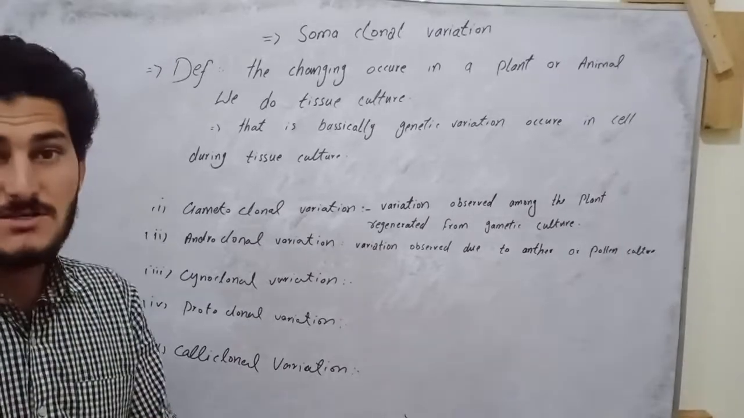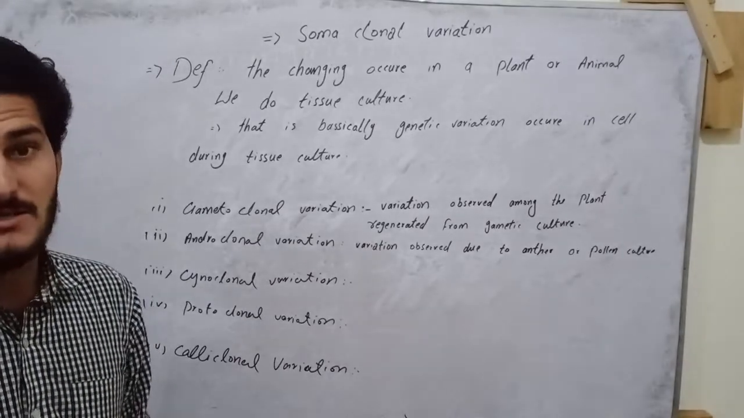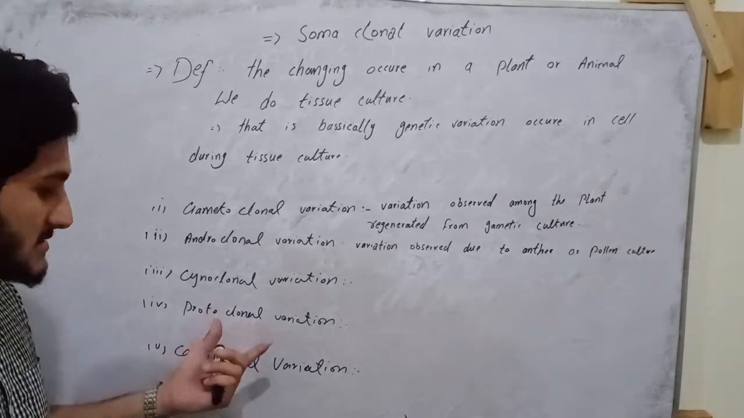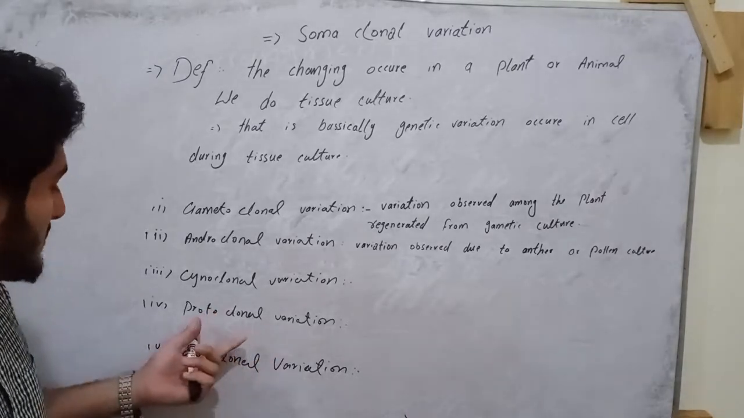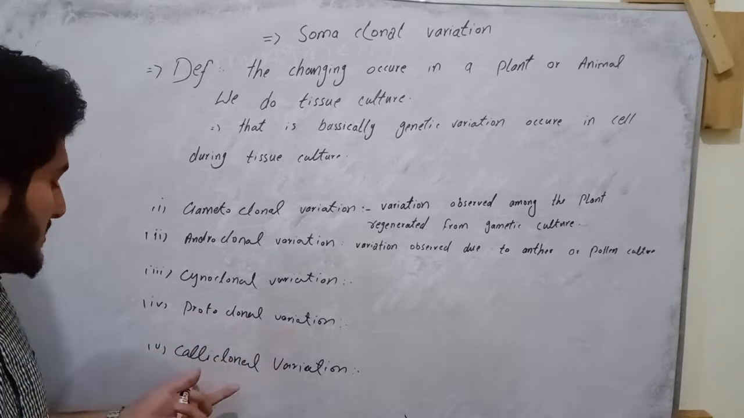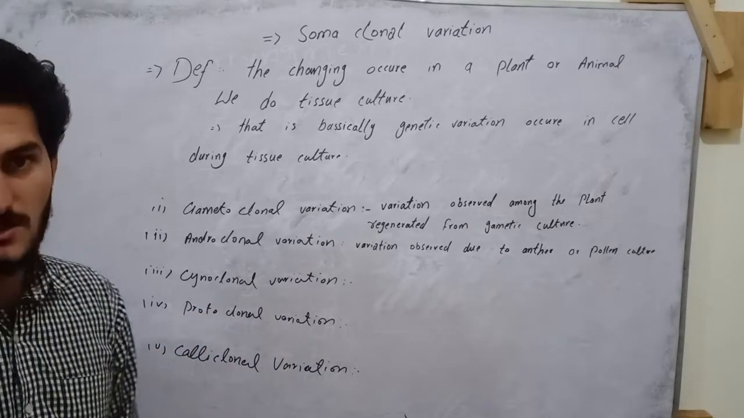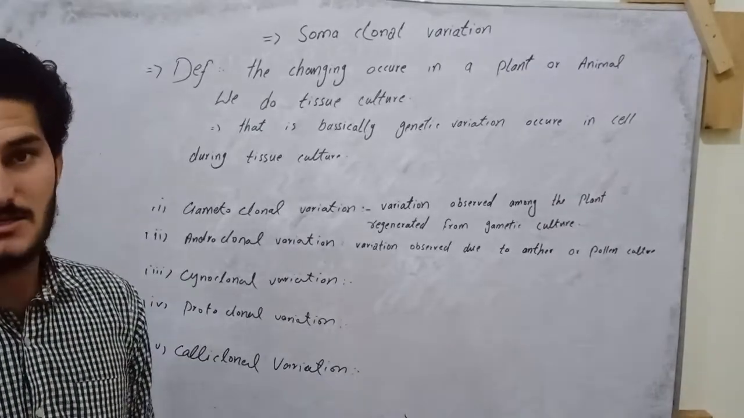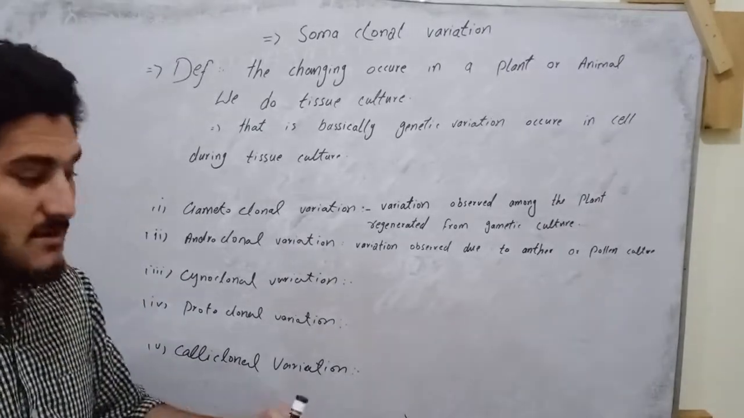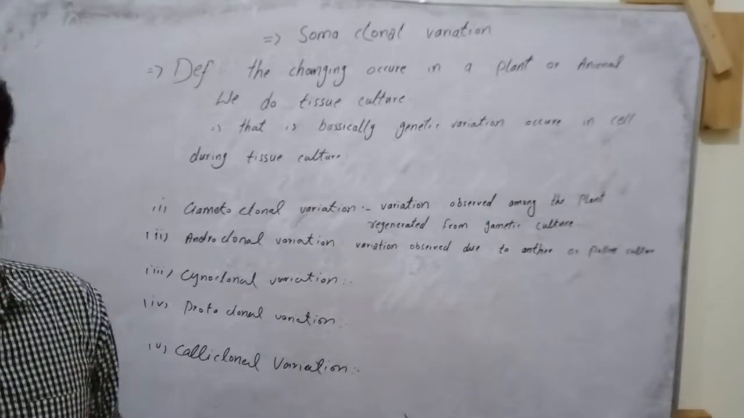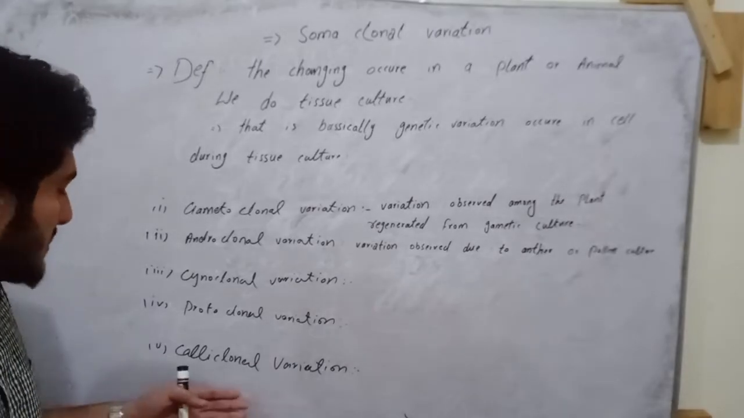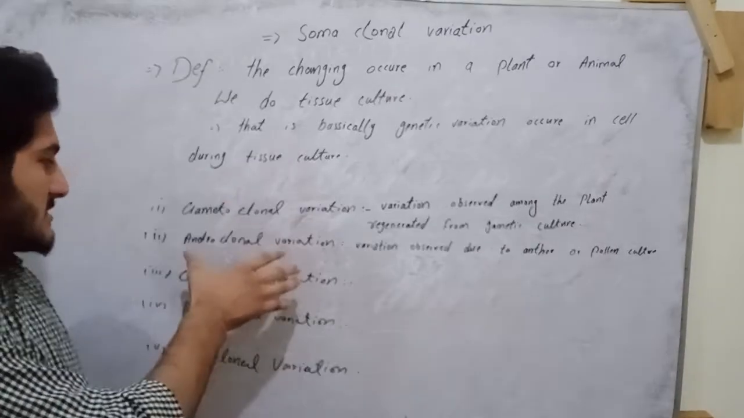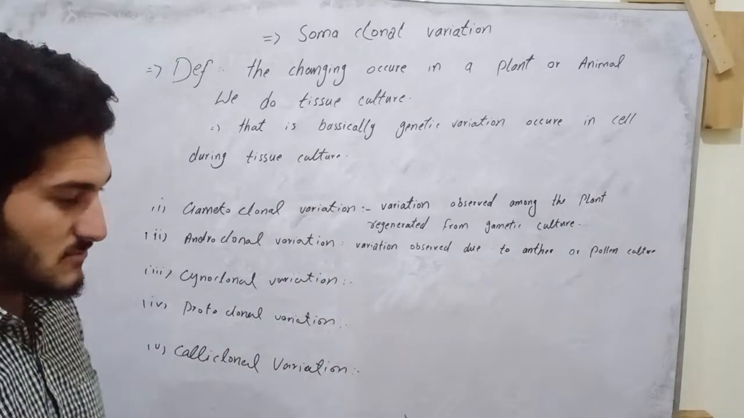Protoclonal variation: when we take cells from protoplast and grow them on a culture media, and changes occur, they will be called protoclonal variation. And the last one is clonal variation, when we do callus culture. Here some variation takes place, and that will be called clonal variation. So this is the short definition and some types of somaclonal variation.